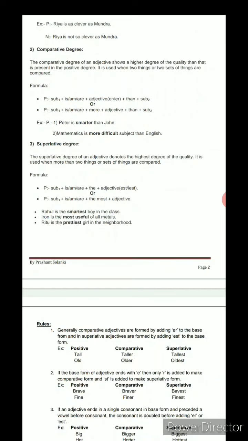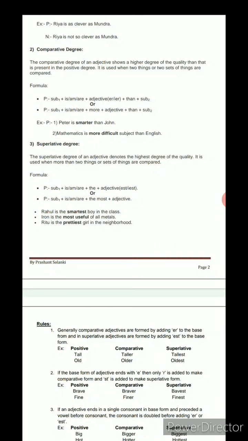Now the last one is the superlative degree. It is used to denote the highest degree of the quality. Means no one is like that. Like we can say that Mount Everest is the highest peak of the world. Means no one is as high as Mount Everest. So that is the example,